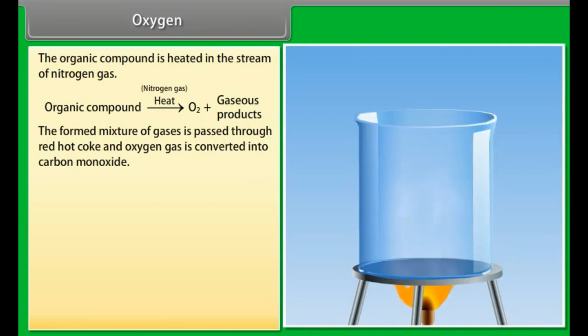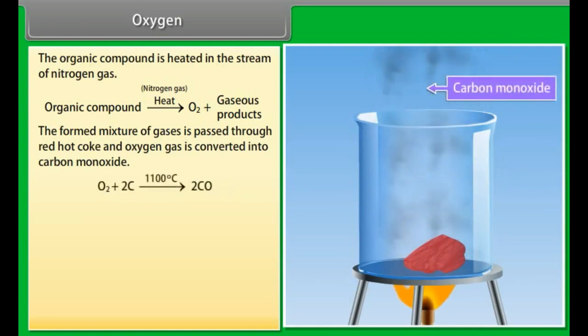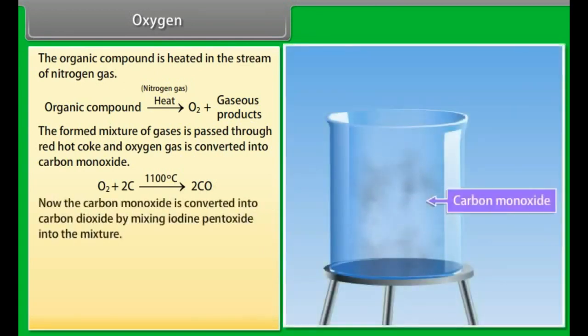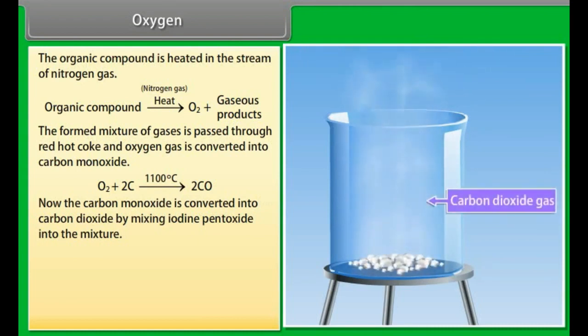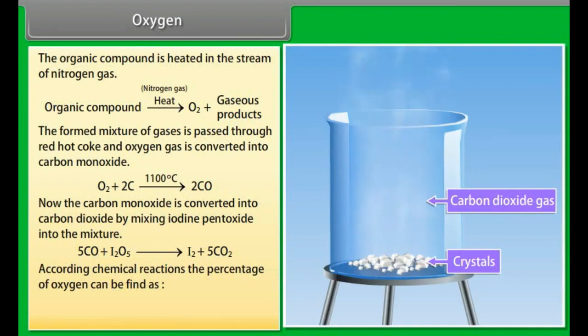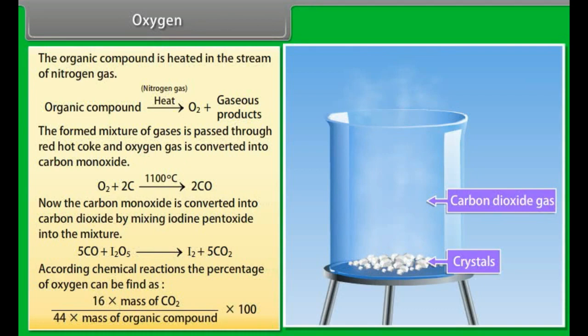The formed mixture of gases is passed through red-hot coke and oxygen gas is converted into carbon monoxide. Now the carbon monoxide is converted into carbon dioxide by mixing iodine pentoxide into the mixture. According to the chemical reactions, the percentage of oxygen can be found as 16 × mass of carbon dioxide / (44 × mass of organic compound) × 100.